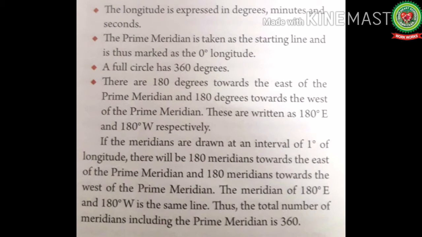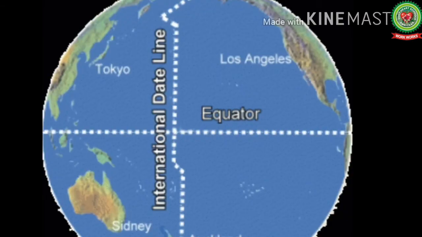We all know that Earth is spherical in shape, and like that a full circle has 360 degrees. There are 180 degrees towards the east of the prime meridian and 180 degrees to the west of the prime meridian. These are written as 180 degree east and west respectively. If we talk about the 180 degree east and west meridian, it is a single longitude which is also known as the international date line.